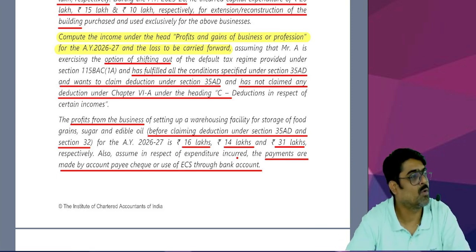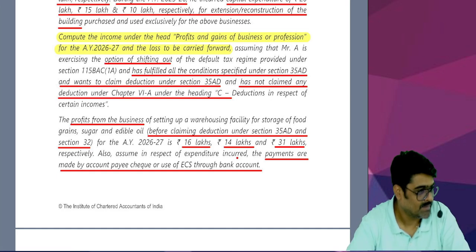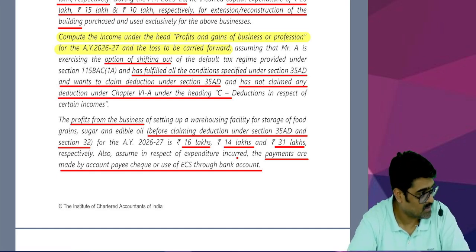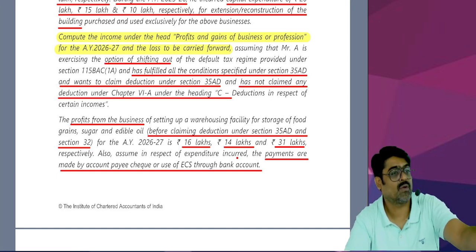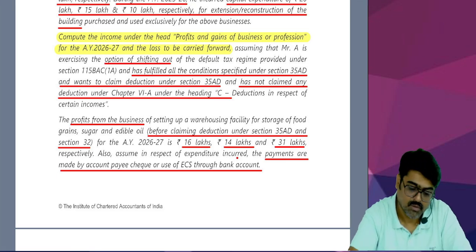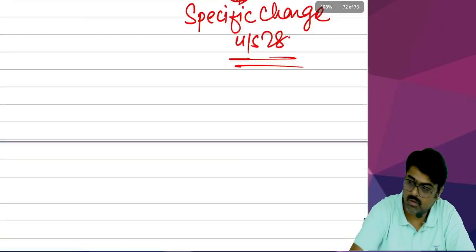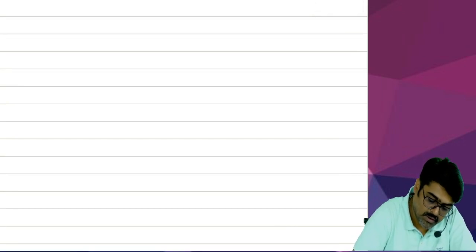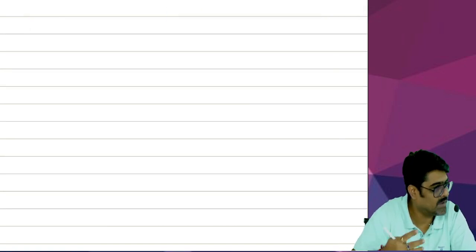Okay. Now how to present the answer? In the same manner in which it is given in the ICAI study material? No. If you write that big an answer, you will go mad. So tell me, what are you going to compute? Name of the assessee, Mr. A. Previous year, assessment year, everything you write.